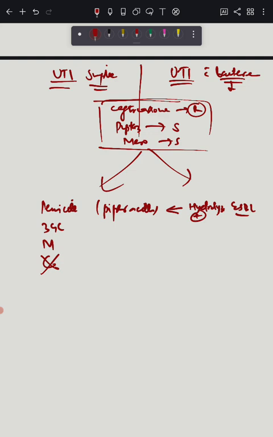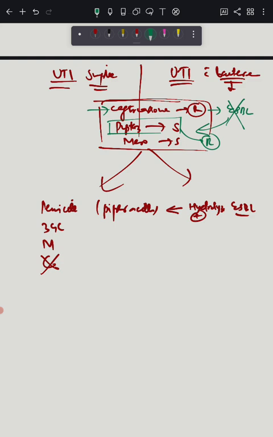So if this bug is resistant to ceftriaxone, you will suspect ESBL, but you will get confused why it is piperacillin tazobactam sensitive. If it is an ESBL pathogen, it should hydrolyze piperacillin, so this should have come out resistant, but in the susceptibility report it is sensitive.